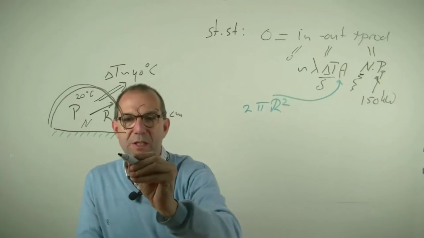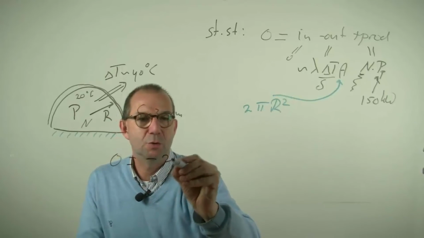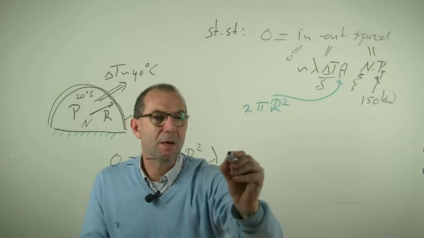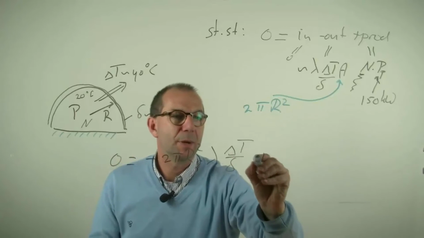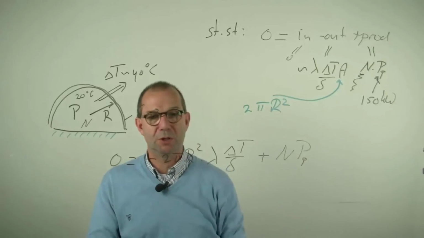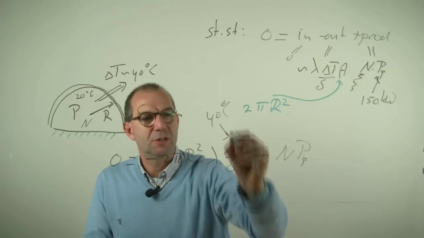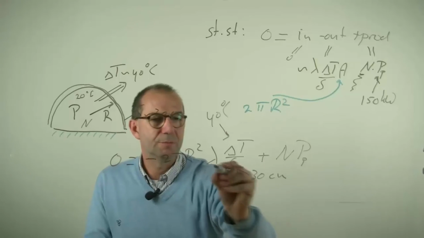Our balance now reads as 0 equals minus 2 pi r squared for the area times lambda delta T over the thickness plus the production, which is n times the production per person. Delta T is 40 degrees Celsius, the thickness is 30 centimeters.